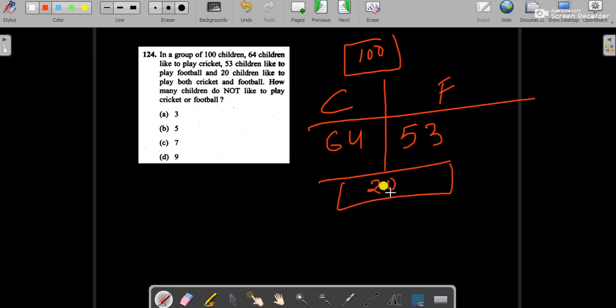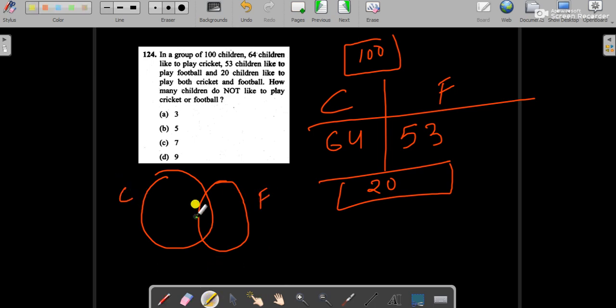If we make a Venn diagram, one circle is for cricket, one is for football, and the overlap is for the students playing both. There are 20 students playing both games.